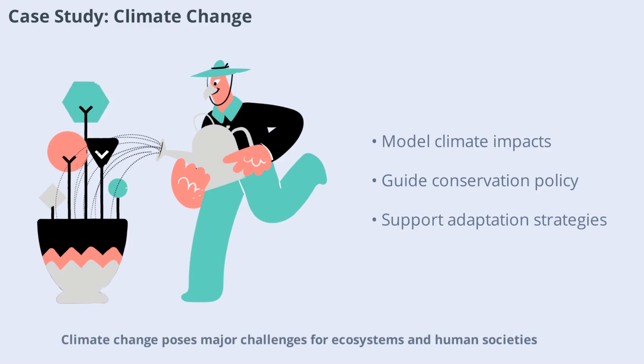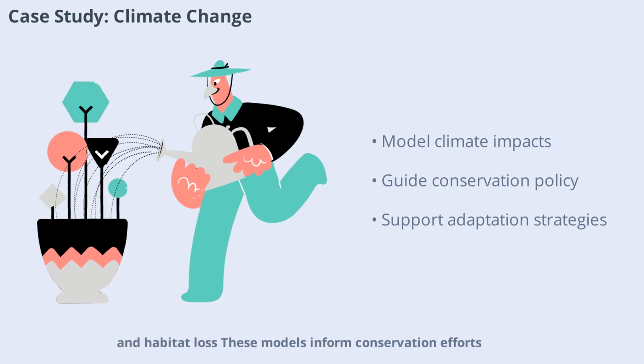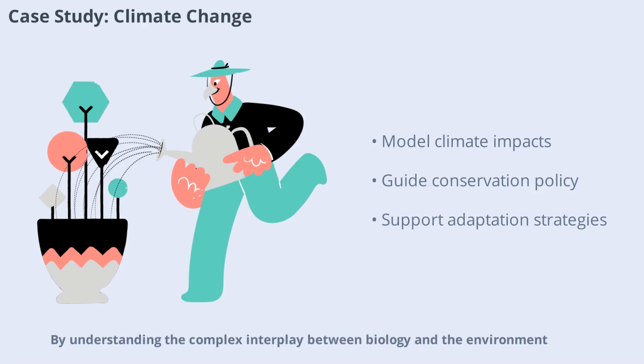Climate change poses major challenges for ecosystems and human societies. Simulating biological systems helps scientists predict the impact of rising temperatures, shifting weather patterns, and habitat loss. These models inform conservation efforts, guide policy decisions, and support adaptation strategies. By understanding the complex interplay between biology and the environment, simulations help us prepare for a changing world.